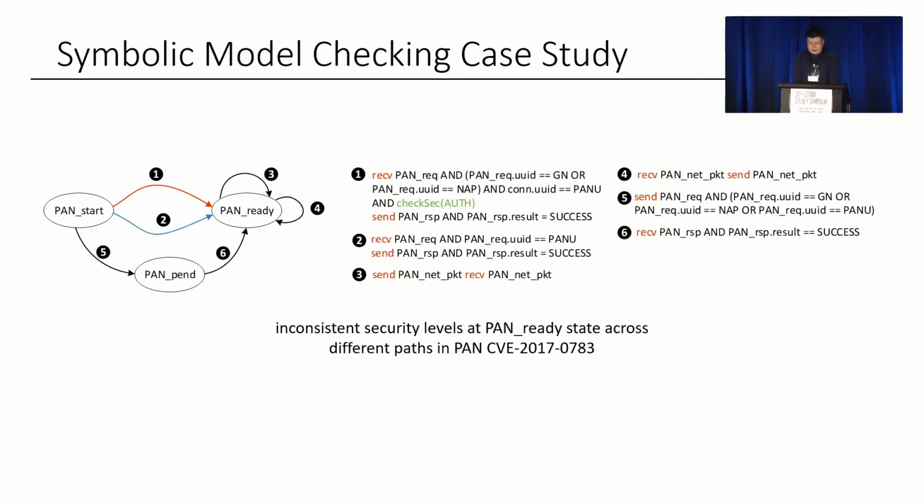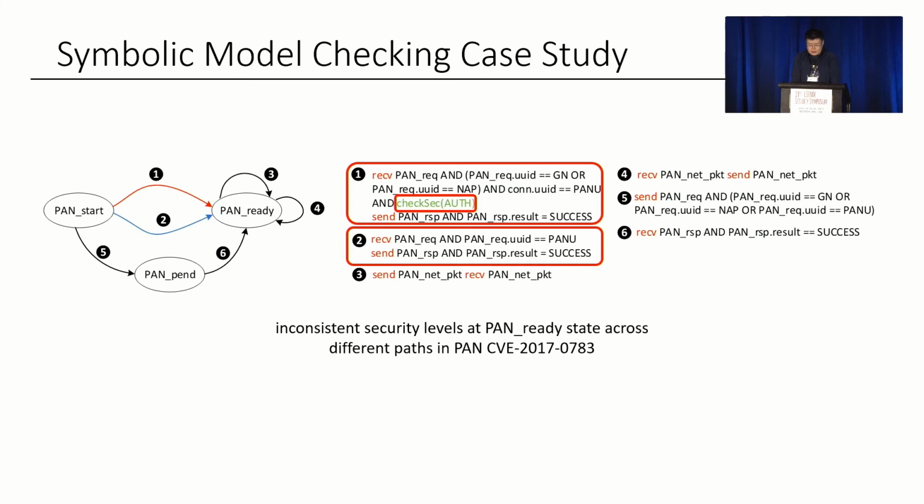Here is a CVE found in the Bluetooth PAN implementation in both Windows and Android, where a victim's internet connection on Bluetooth can be tethered by the attacker without authentication when the attacker pretends to be a PAN user. The root cause is that PAN start can go from either transition 1 or 2 to reach the PAN ready state. However, transition 1 requires authentication security level, but transition 2 does not. It leads to a security downgrading error.